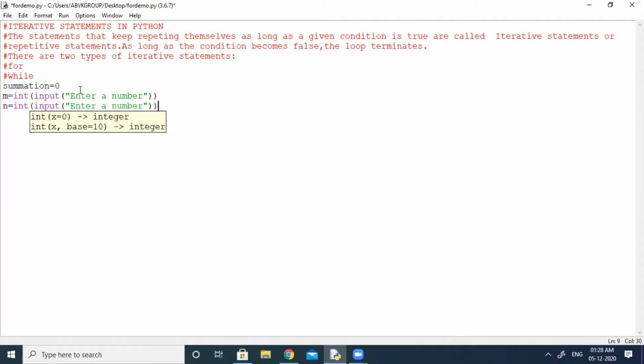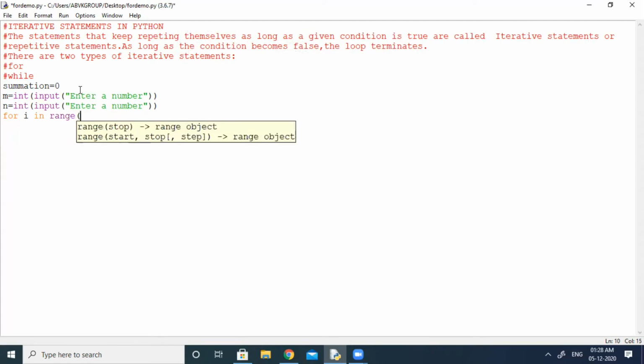I want to add the values in a range. Now you see, for i in range. What range do I want to take? I am taking a small number so that you can know. M, N. Because I am using the input function, we don't have to specify the starting number and the ending number here. At runtime, we will specify that. For i in range M, N, then you have to give the colon here.